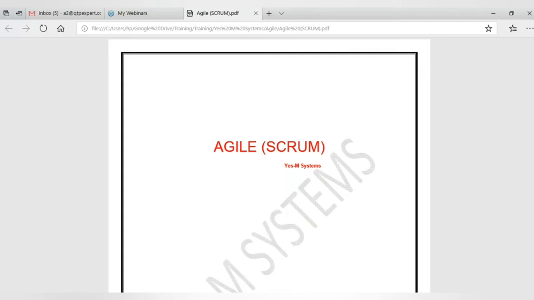So in today's session we are going to discuss Agile and the Jira tool. What is Agile, and why is Agile important in the current days, and why is everyone going behind this Agile model or Scrum Agile process or Scrum model, and how does this Scrum model work? These are the different things which we are going to discuss here.